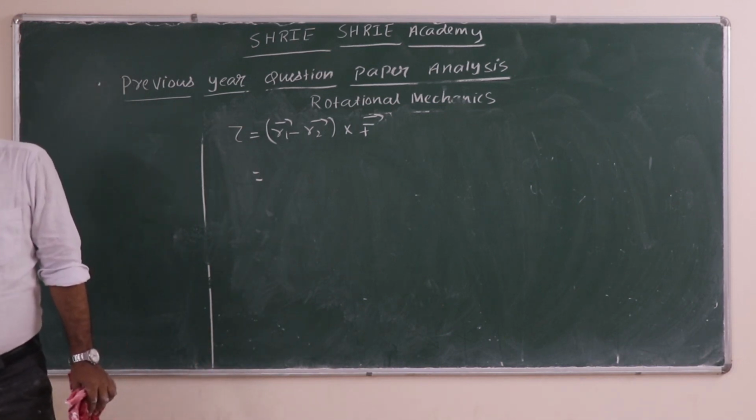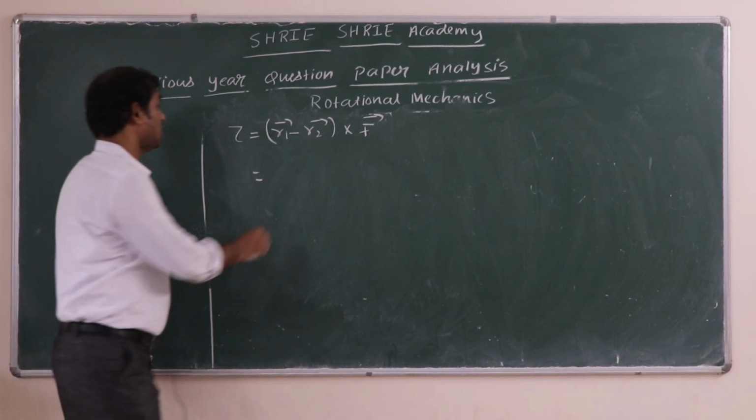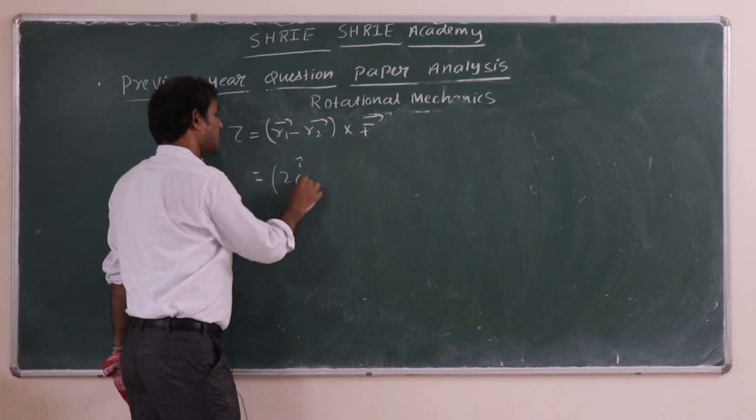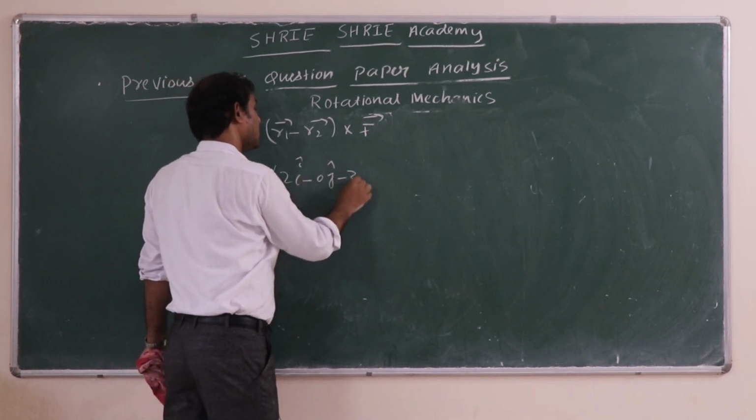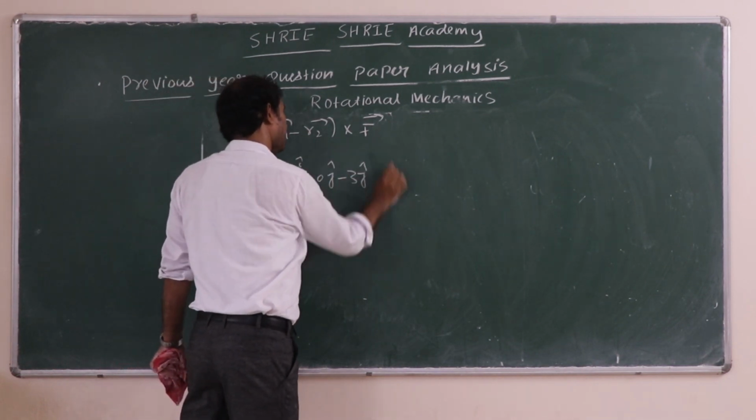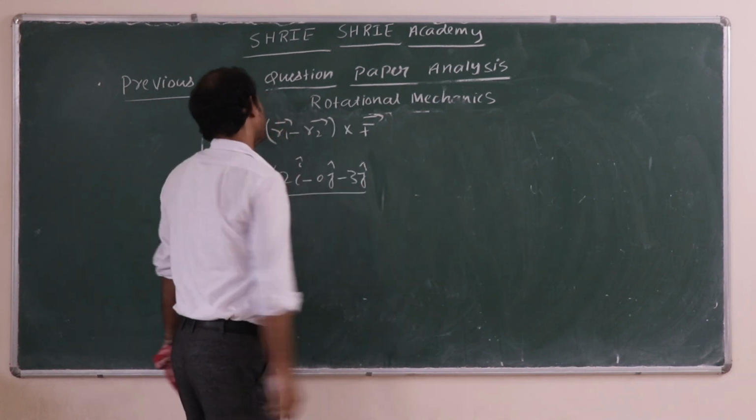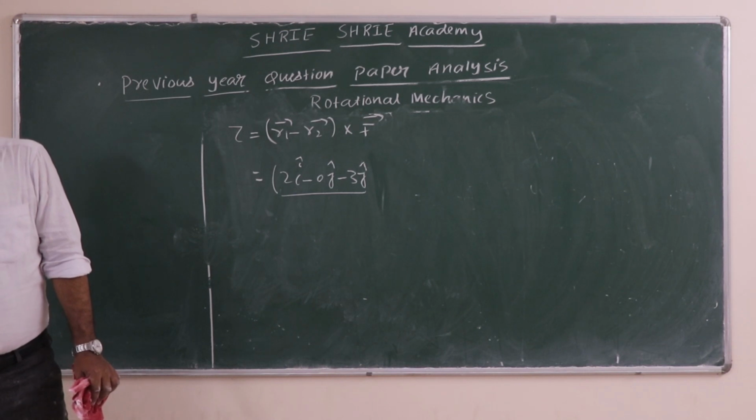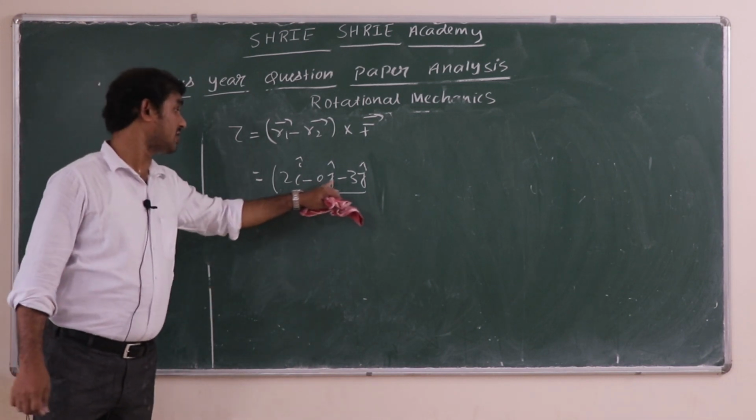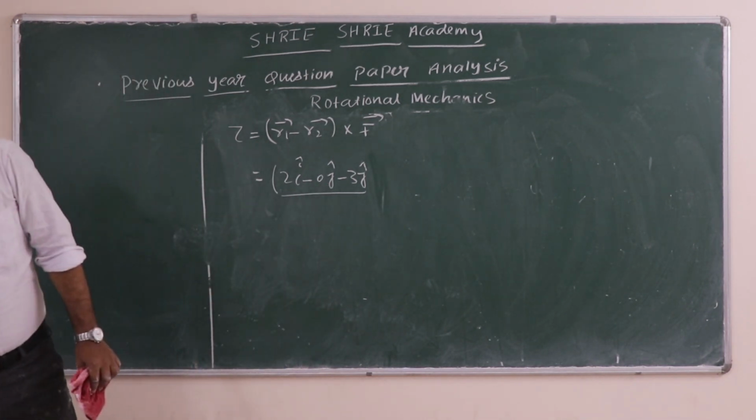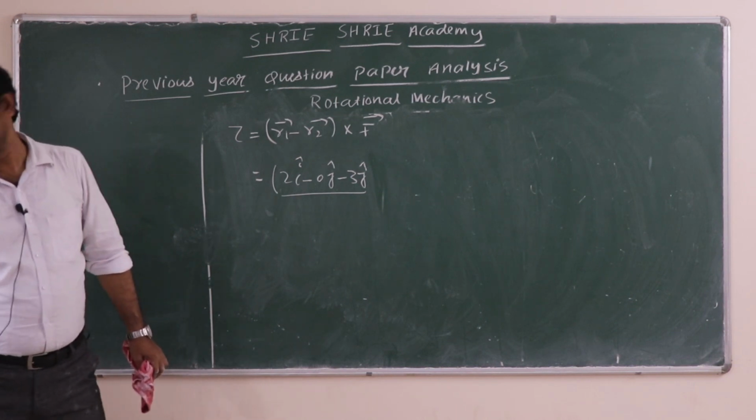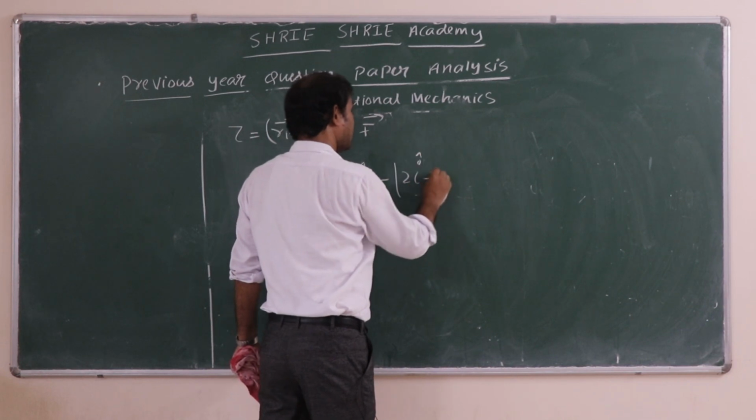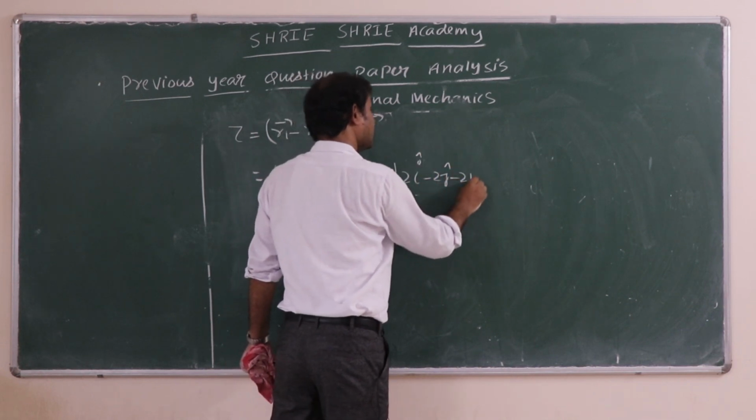About the point, the first point is given as 2 comma 0 comma minus 3. This is the first R1. So 2, 0, minus 3 means you can write 2i cap, 0j cap, minus 3k cap. And the second one is given as minus 2i cap minus 2j cap minus 2k cap.